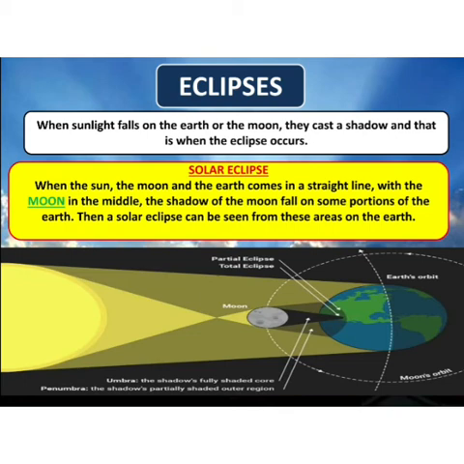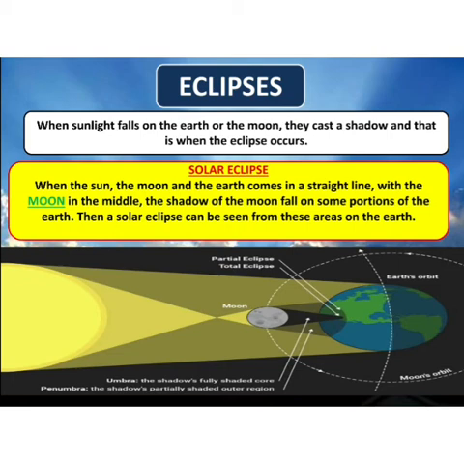And where little sunlight can reach, that is known as partial solar eclipse. That means the sun will be partially blocked by the moon. That is known as partial solar eclipse, and this region is known as penumbra. That means only partial sun can be visible.